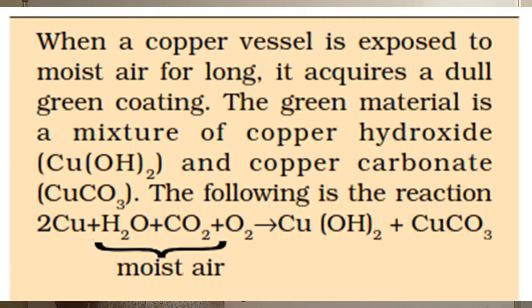Here friends, in this reaction, before Cu, a 2 is written. Why have they written 2Cu? That is for balancing the chemical reaction. What is balancing a chemical reaction? The number of atoms of an element on the reactant side should be equal to the number of atoms of that element on the product side. That is called balancing a chemical reaction. Do not worry about this. You will understand balancing chemical reactions in higher standards. Just now you need to learn only the chemical reaction.